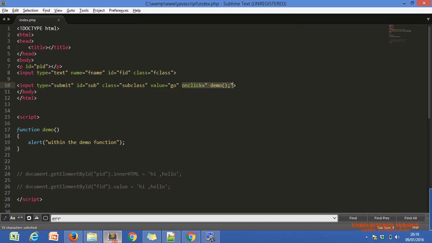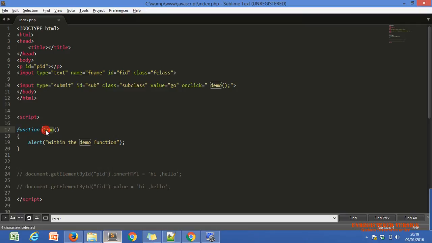Can you understand why we are getting this alert box every time? Did you get the point, Khushi? Why are we getting the alert box every time?